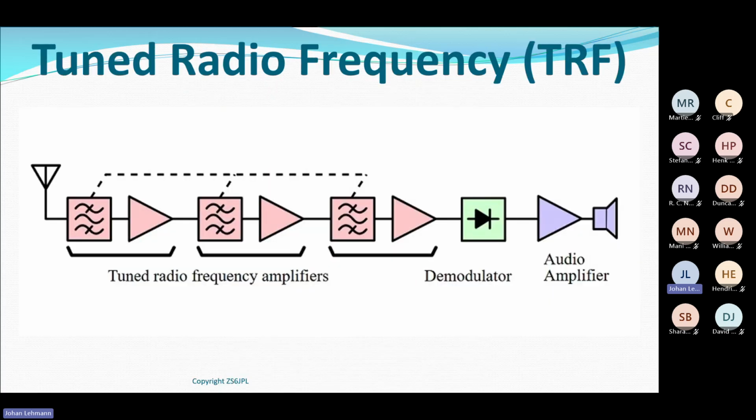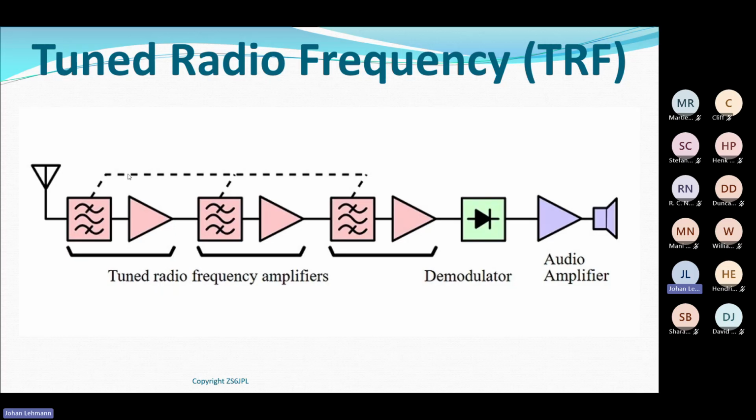Okay, tuned radio frequency receivers were very popular in the 50s and the 60s. What happened is I had multiple stages, amplifiers, and bandpass filters, which filtered my signal that I wanted all the way to my demodulator and my audio amplifier.